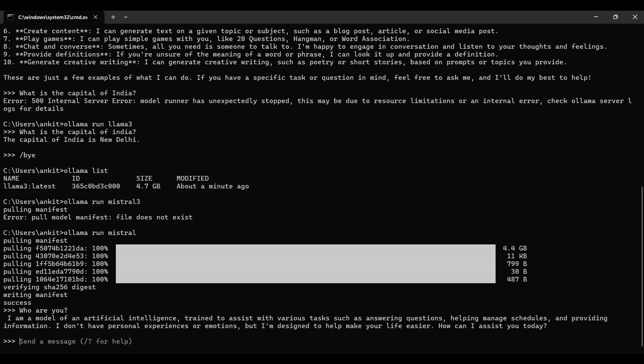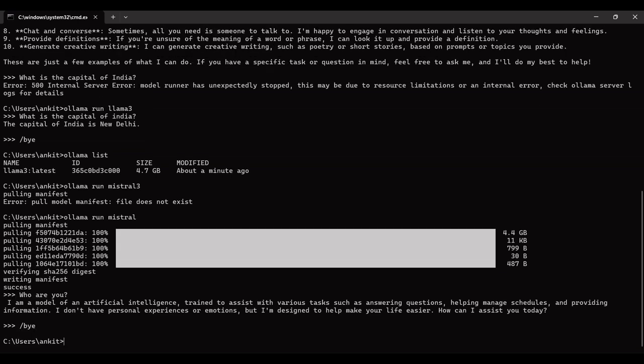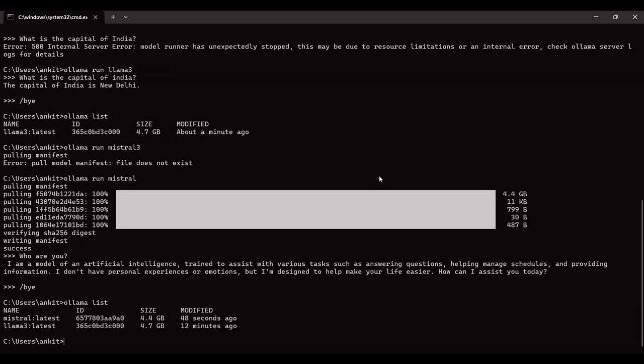Mistral is also available with Ollama. As Mistral is now installed on this laptop, let us check by running the ollama list command. We can now see that Mistral is also getting listed upon running the command.